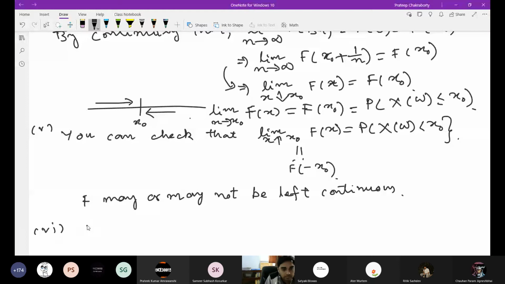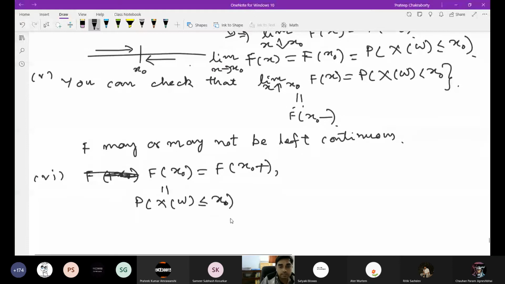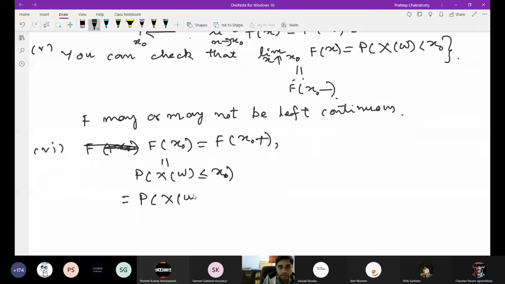Now what is f(x0 plus)? This is the opposite side of x0, so x0 minus. f(x0) is f(x0 plus), and f(x0) is nothing but P of X(omega) less than or equal to x0, which you can write as P of X(omega) less than x0 plus P of X(omega) equal to x0.